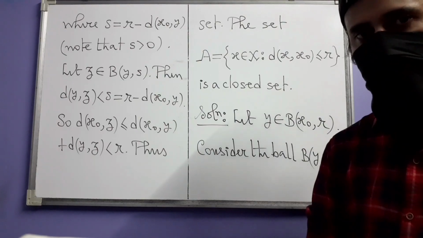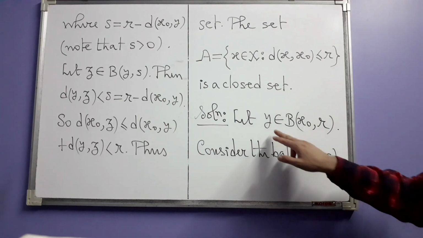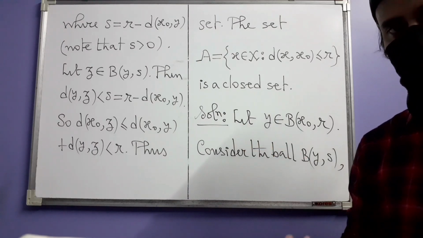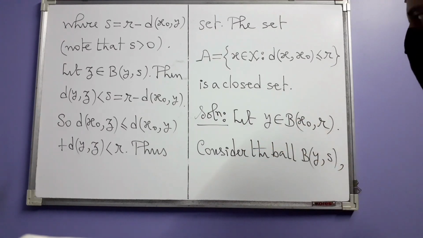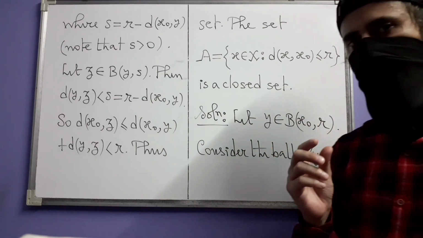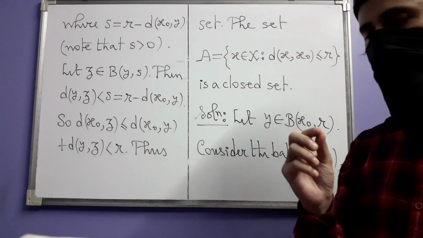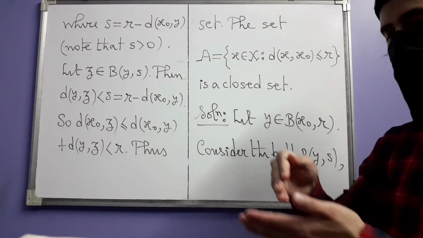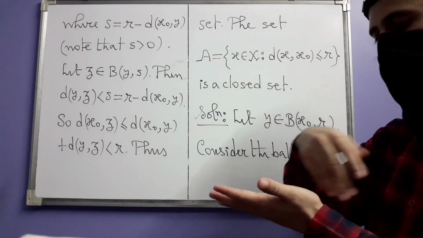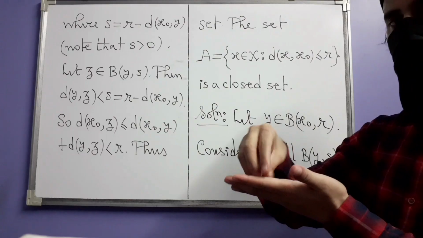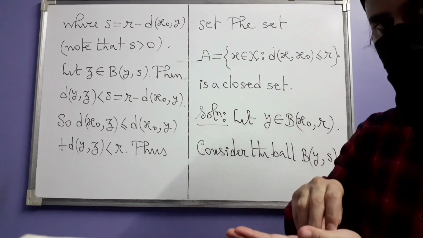And what will that give us? That will tell us that y is an interior point of this set. I mean, the ball is after all a set in our metric space. And y will then be an interior point, because if you recall, the definition of an interior point says that a point in the metric space is an interior point of a subset if there is a ball centered at that point which is entirely contained in the subset.